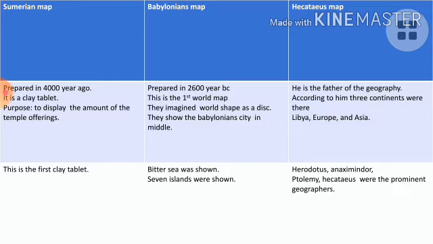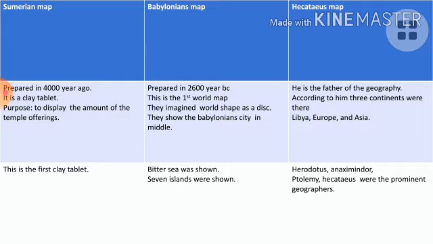It is a clay tablet. And for which purpose was it prepared? As I told, it is to display the amount of the temple offerings. What is the specialty of this map? They have shown their Sumerian city in the center of the map. That is the main feature of this clay tablet.